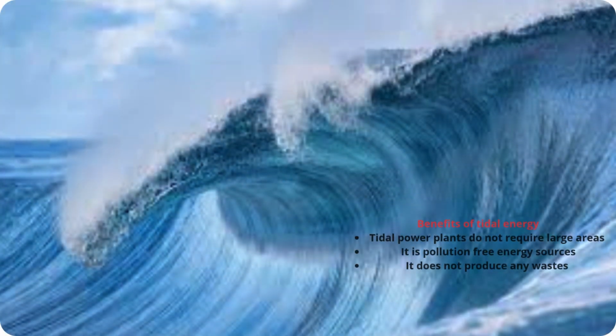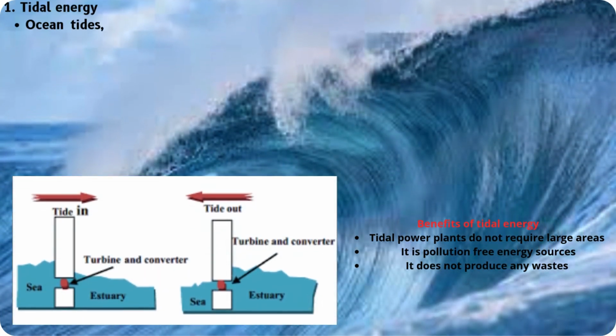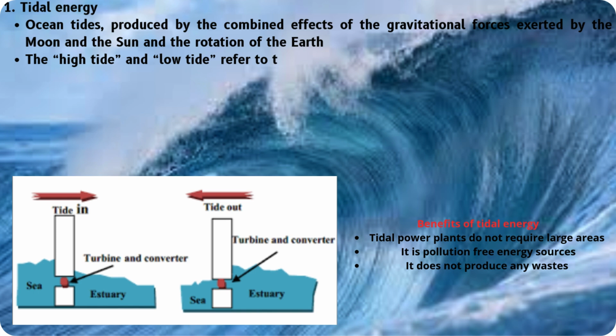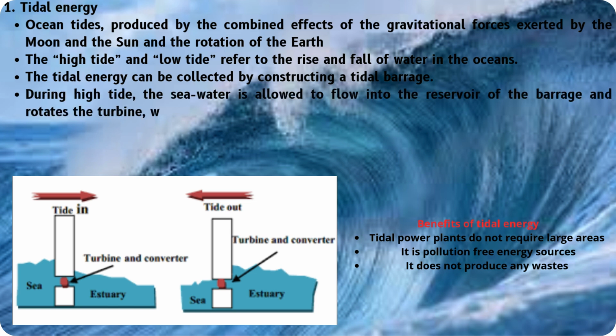Tidal energy. The tidal energy can be collected by constructing a tidal barrage. During high tide, the seawater is allowed to flow into the reservoir of the barrage and rotates the turbine, which in turn produces electricity by rotating the generators. During low tide, when the sea level is low, the seawater stored in the barrage reservoir is allowed to flow into the sea and again rotates the turbine.